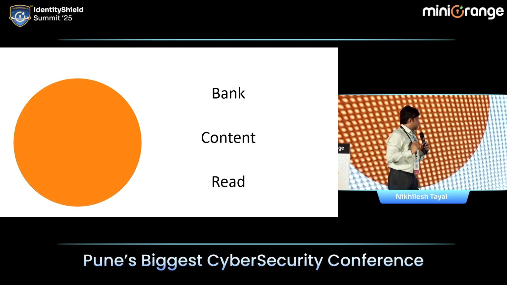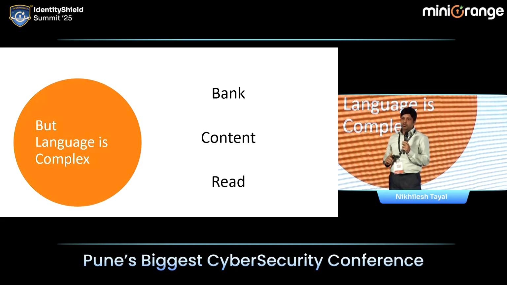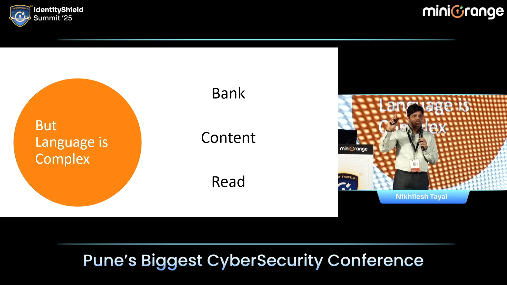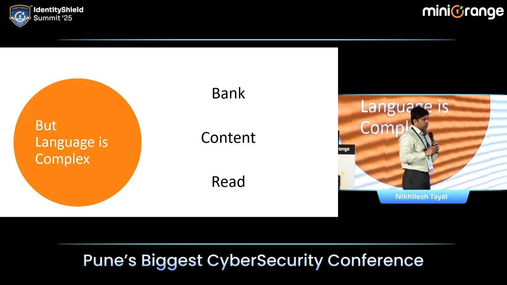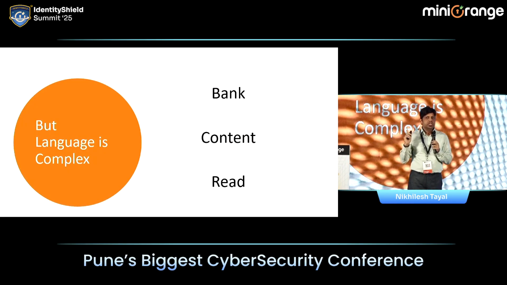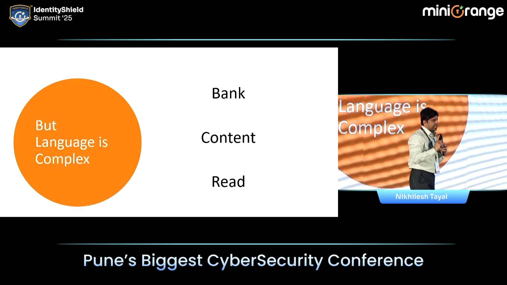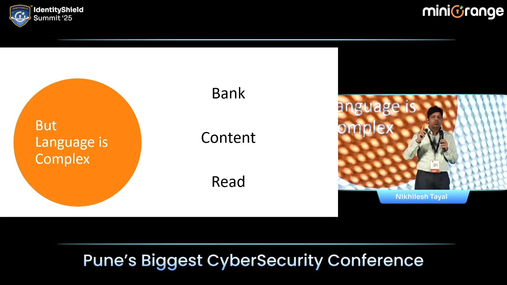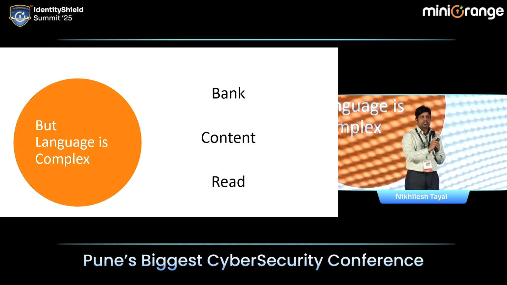But the problem is, language is not that simple. Just consider these three words. The word bank has two meanings. One is your financial institution, the other is your river bank. The second word, the way you pronounce it, its meaning changes. Content means satisfied, or content that you create or watch on social media. Read and read, past tense and present tense, but the same spelling. Now, if you just assign bank equals 42, how will the computer understand whether you are talking about a financial institution or a river bank?